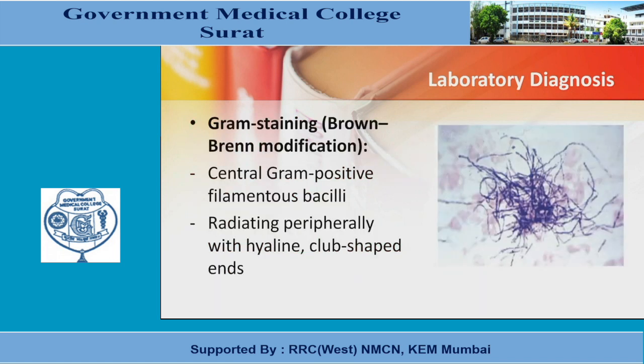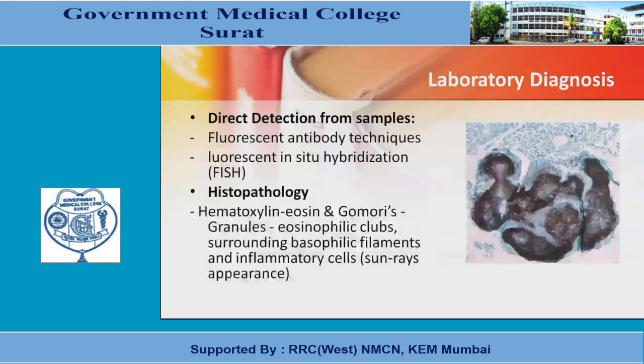In Gram staining, we follow the Brown and Brenn modification. Central gram-positive filamentous bacilli are seen, radiating peripherally with hyaline, club-shaped ends. For direct detection from samples, fluorescent antibody techniques and fluorescent in situ hybridization, which is FISH, are used. In histopathology, with hematoxylin and eosin and Gomori's stain, the granules show eosinophilic clumps surrounding basophilic filaments and inflammatory cells, which gives a sun ray appearance.